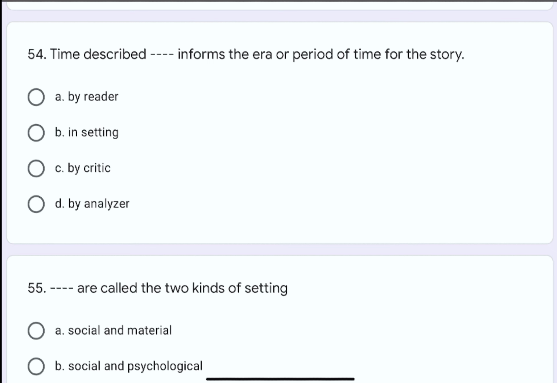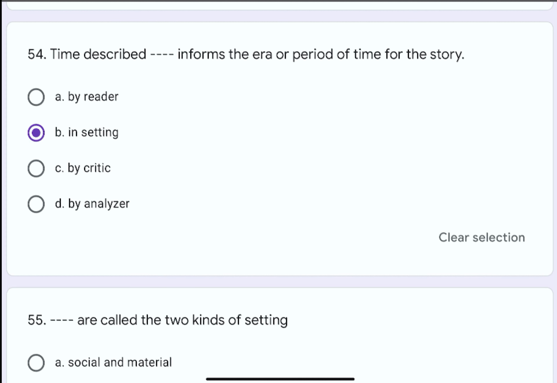Question number 54. Time described dash dash informs the era or period of time for the story. The options are A. By reader, B. In setting, C. By critic, or D. By analyzer. The correct option is B. In setting.